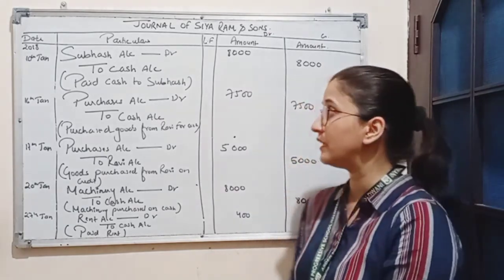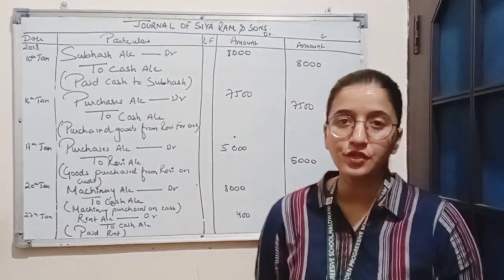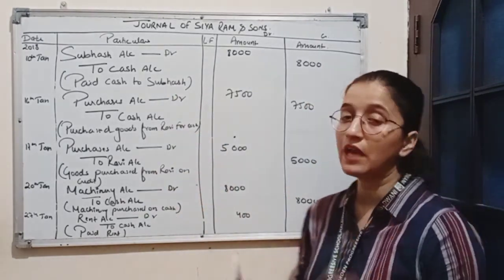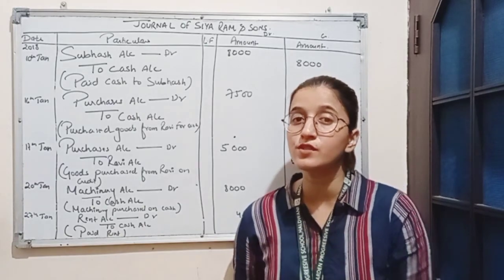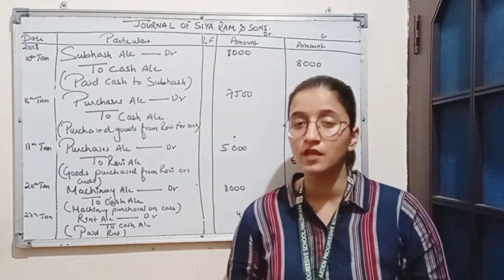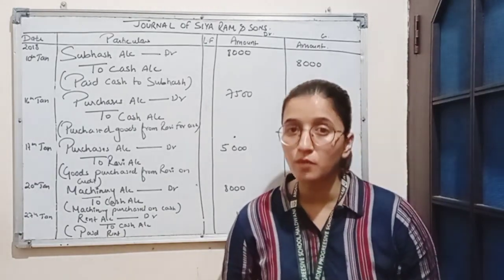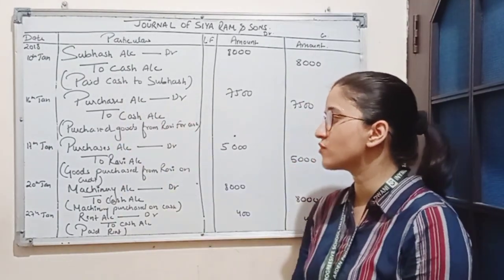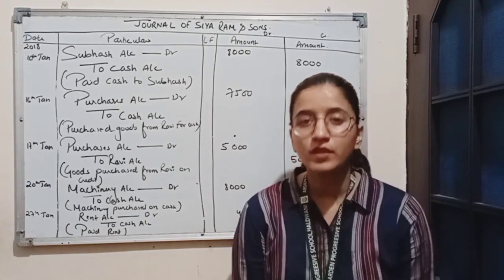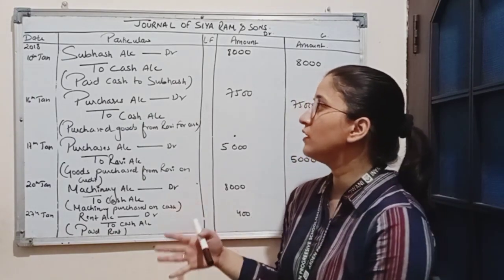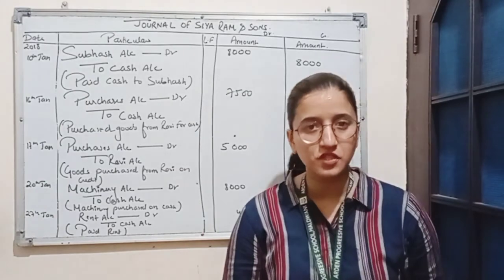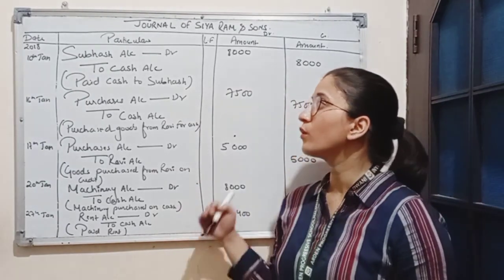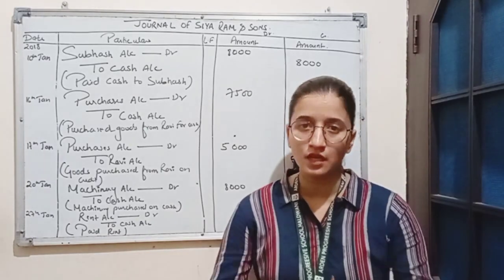So this is how we record all the transactions of financial nature which can be expressed in terms of money in the books of original entry called journal. This is the way we record the transaction. We have to keep in mind all the rules of all the three types of accounts: real, personal and nominal account. And based on these rules, we will record all the transaction in journal. So in this session, we have learned to record the transaction in journal. In the next session, we will be solving some more questions based on different transaction of journal.